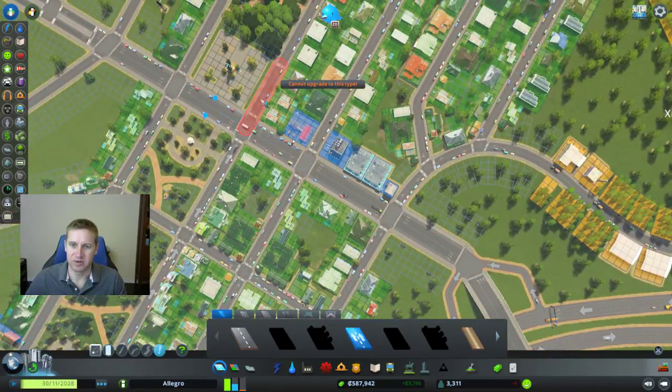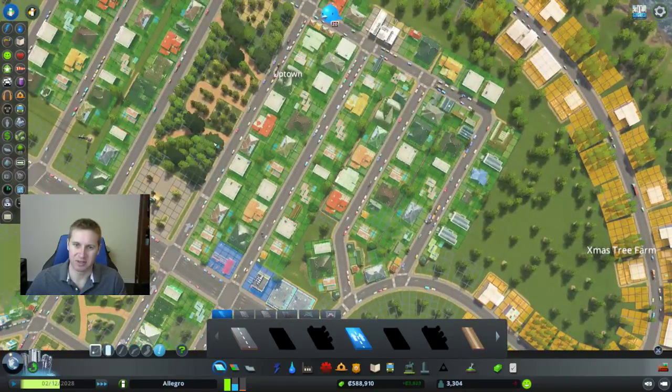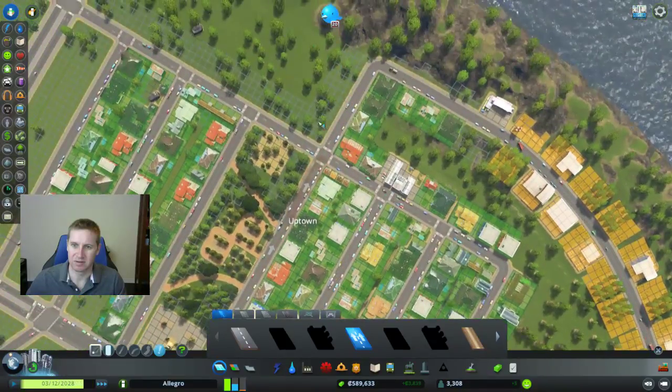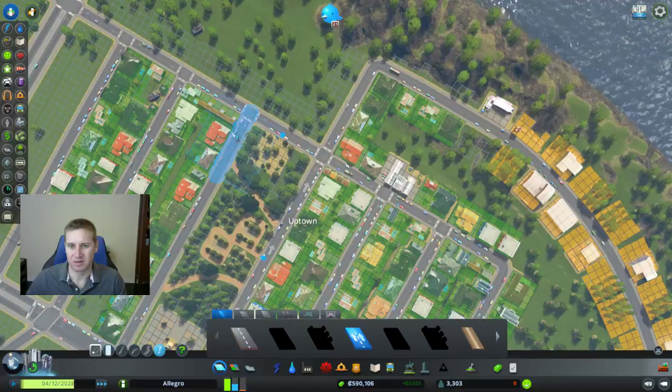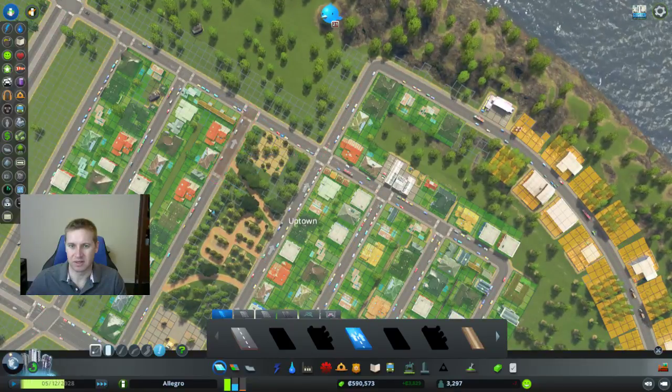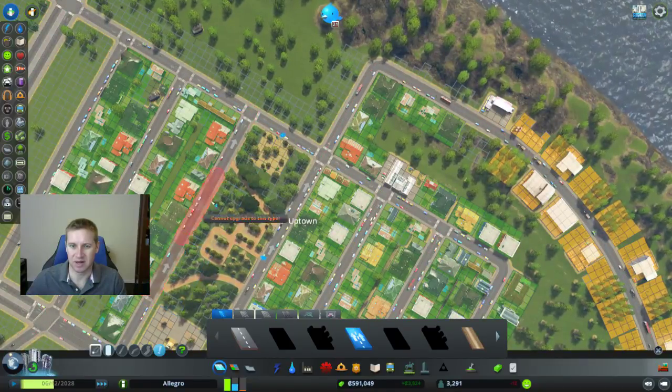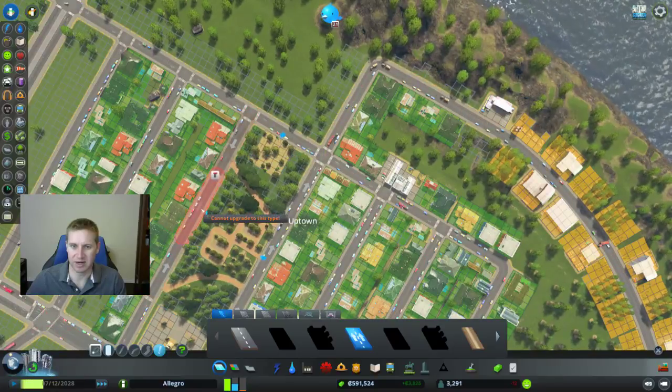And I wanted to go counterclockwise because when you come up this main road here, you can just turn right onto this street here. And then I'll do the same thing on the other side, but go in the other direction.